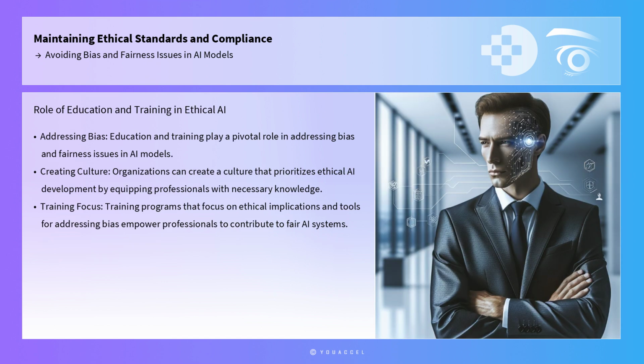Moreover, education and training play a pivotal role in addressing bias and fairness issues in AI models. By equipping professionals with the knowledge and skills to recognize and mitigate bias, organizations can create a culture that prioritizes ethical AI development. Training programs that focus on the ethical implications of AI, the sources of bias, and the tools and frameworks available for addressing these issues can empower professionals to actively contribute to fair and unbiased AI systems.